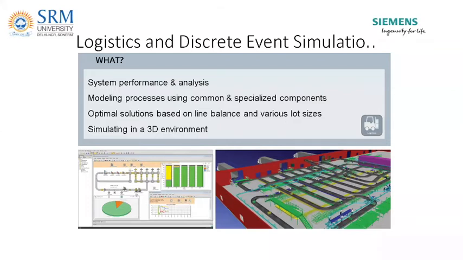Suppose in a line production, all machines don't have similar cycle time. So the machine which has the maximum cycle time decides the output of a line. So for continuous operation of a line, there is a need to keep a buffer inventory in between the bottleneck and the other machines. So what should be the optimized buffer to be kept? All these scenarios can be simulated in Plant Simulation.